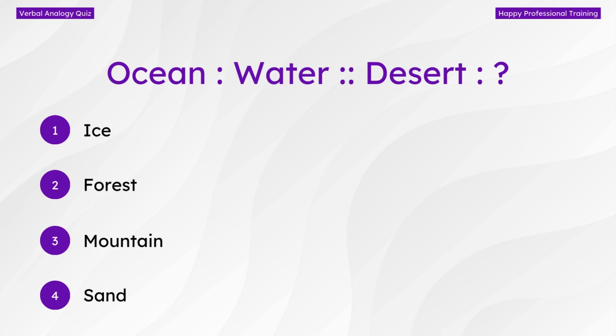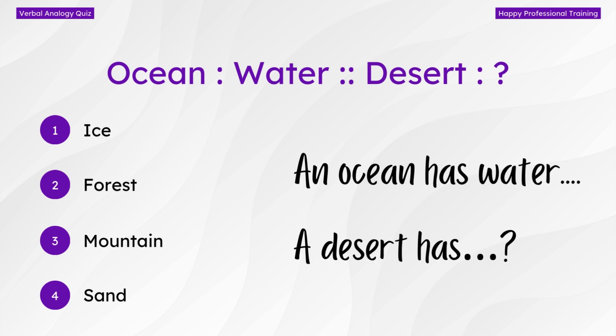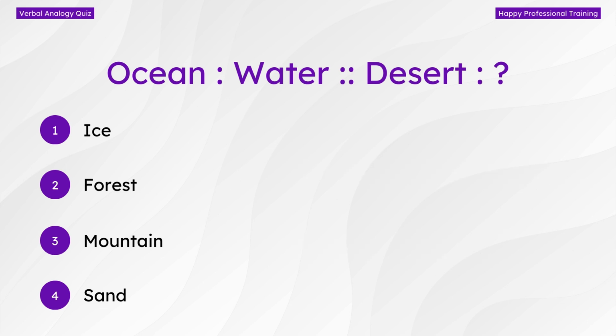Alright, first one, ocean, water, desert. Let's find the relationship between the first pair of words. An ocean is full of water. Now let's make a simple sentence out of it. An ocean has water. Now let's use it with the second pair. A desert has... Now let's try and cancel out the wrong answer.